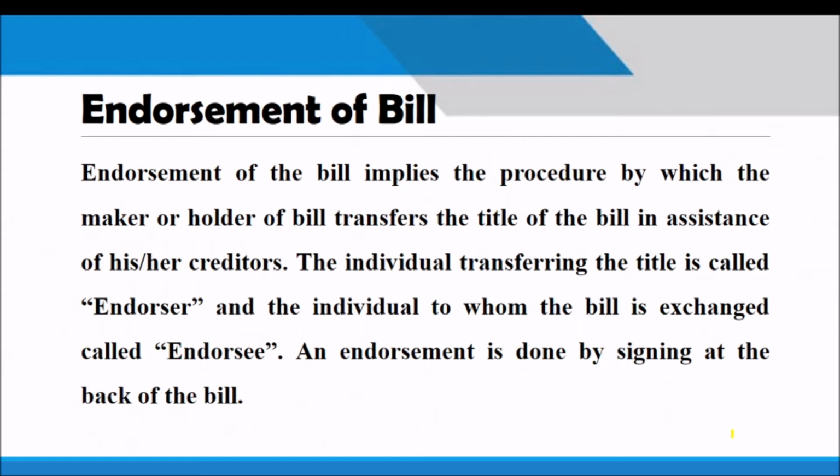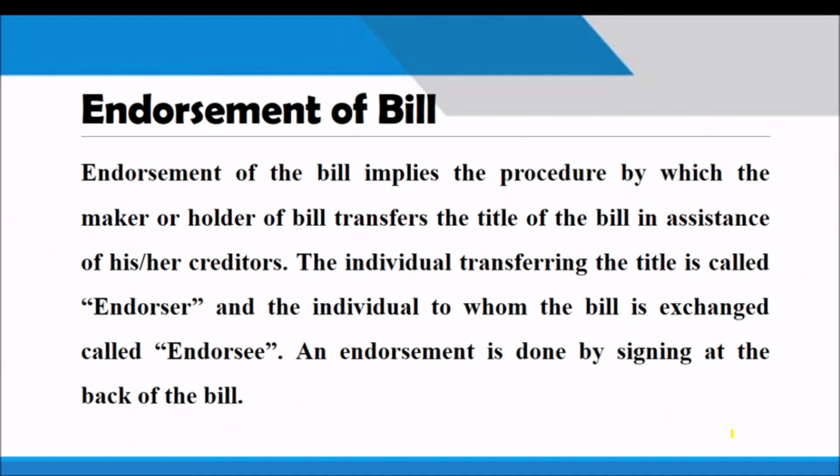Normally, there will be a drawer and a drawee, but endorsement is the process of transferring the bill created by the drawer to a third party. It is the procedure by which the maker or the holder of a bill transfers the bill or the title of the bill to his or her creditors, or whatever third party he is transferring to. The individual transferring the title is called the endorser. Normally, the drawer is the person known as the endorser.